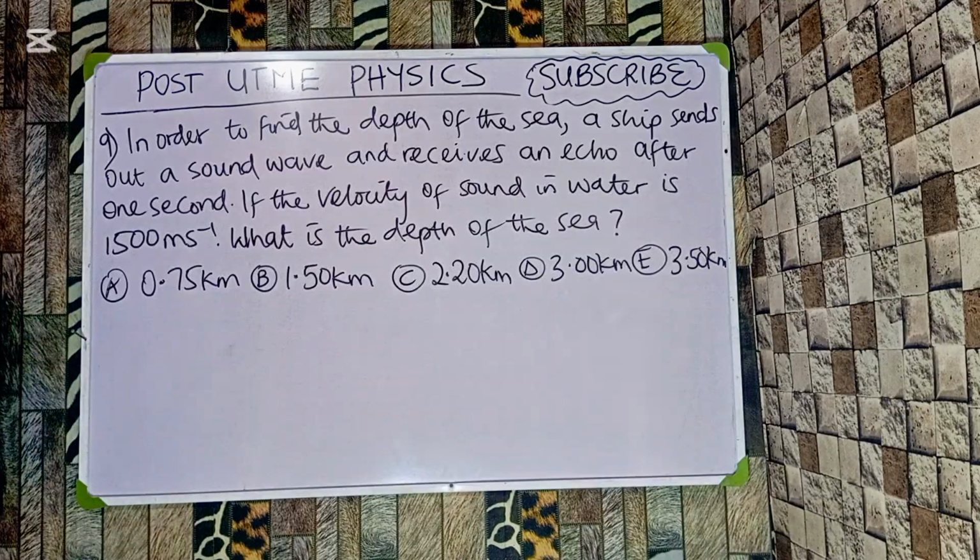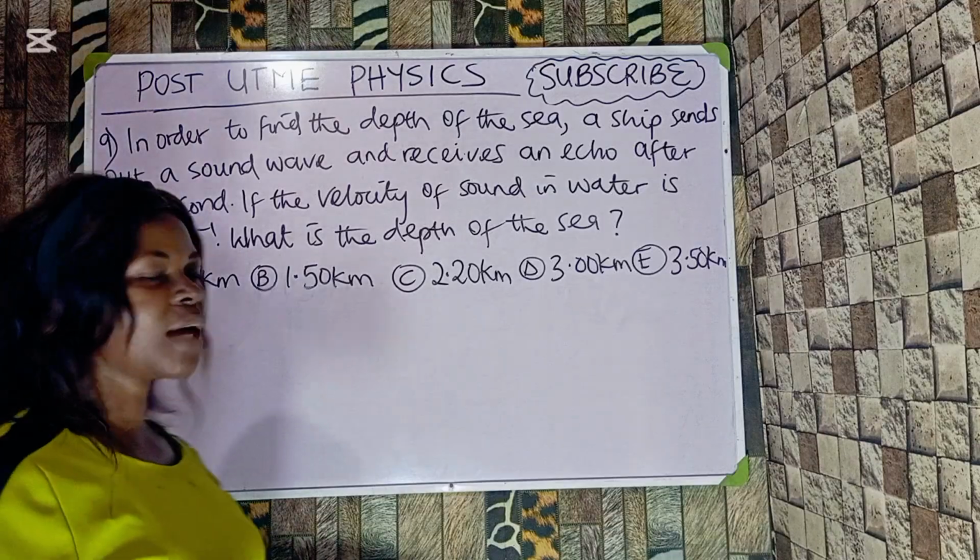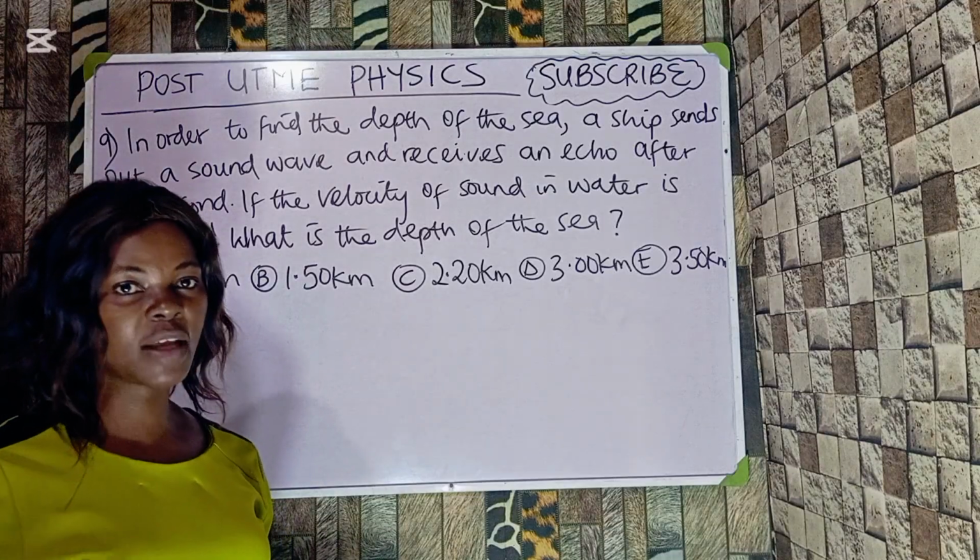Question 9. In order to find the depth of the sea, a ship sends out a sound wave and receives an echo after 1 second. If the velocity of sound in water is 1,500 meters per second, what is the depth of the sea? Now, for us to solve this, we are looking for the depth of the sea. This is under echo. An echo is the sound heard after the reflection from a plane surface.